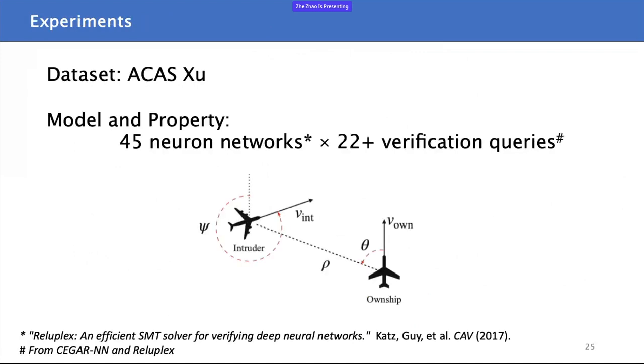Then the experiment part. We conducted experiments on the airborne collision avoidance system benchmark. We select 45 models and more than 22 verification properties that have been widely used in previous neural network verification work. So we verify a total of over 1,000 cases.